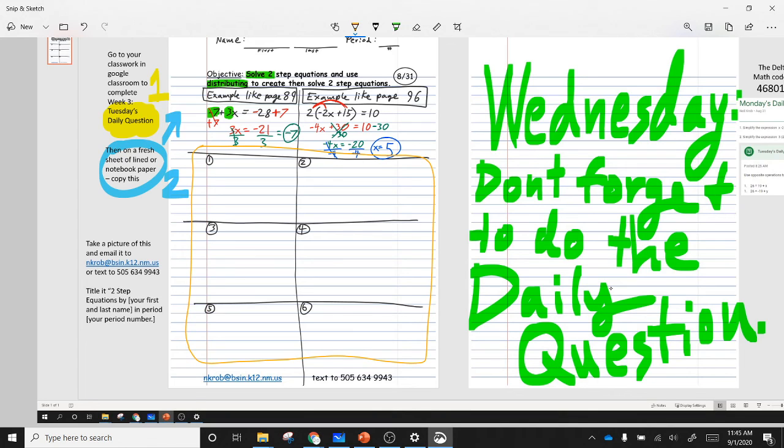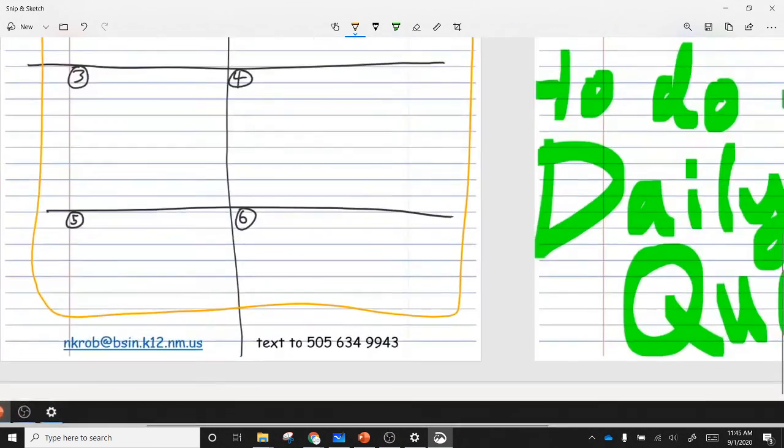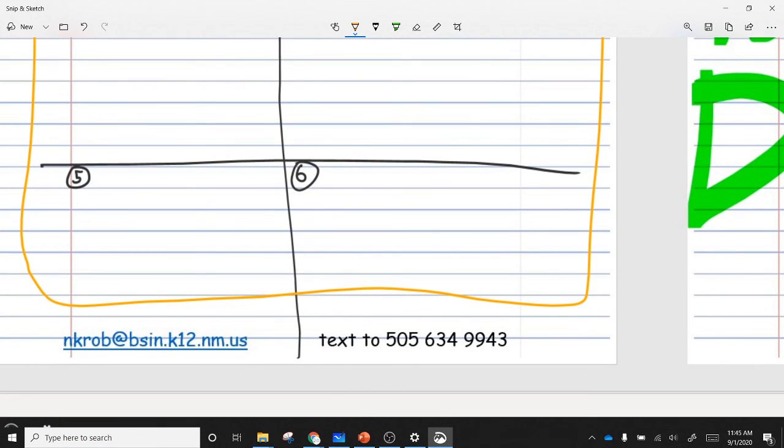Once you've got this sheet of paper filled out, showing all of your work, then you're either going to email it to me or text it to me. So make sure to write this number. It's the same number that's listed in the Step Into My Office. This is my mobile work number, I guess.